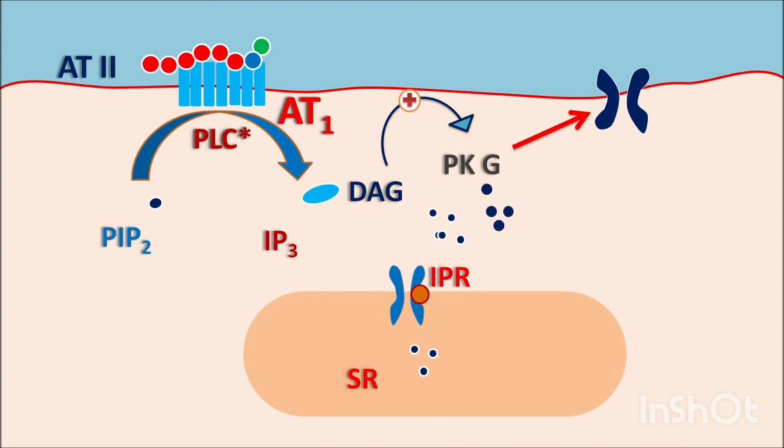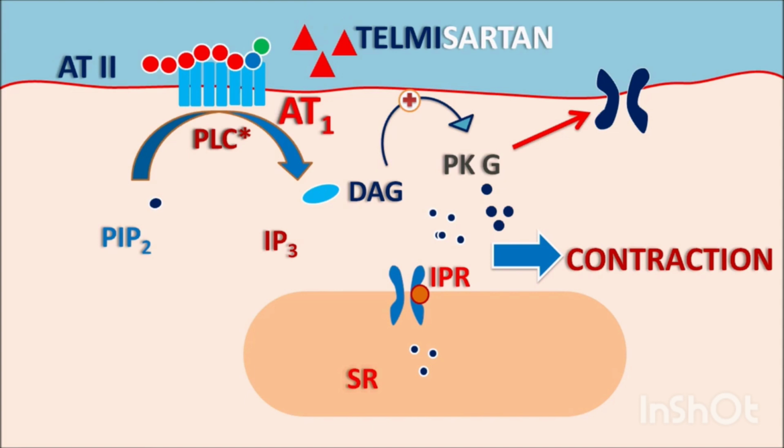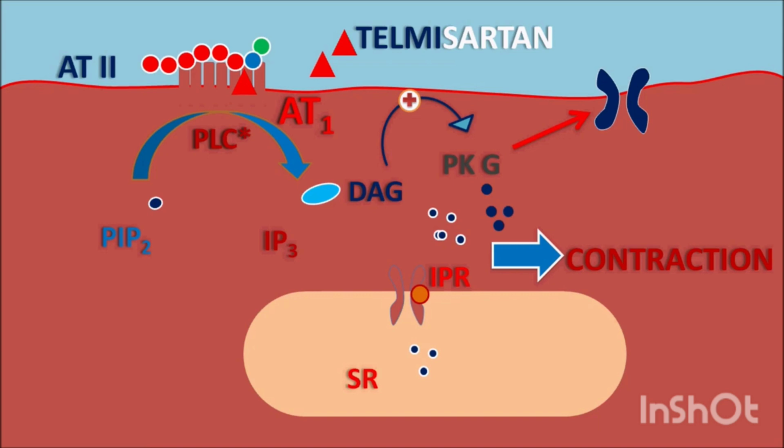In this way, calcium level increases in the vascular smooth muscle, causing contraction. That's why angiotensin II acts as a vasoconstrictor. It can also increase aldosterone secretion and proliferation by increasing intracellular calcium. Telmisartan blocks the AT1 receptors and stops all the actions of angiotensin II, preventing vasoconstriction and resulting in dilatation.